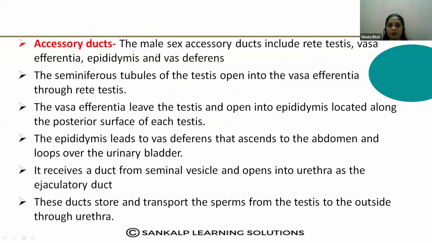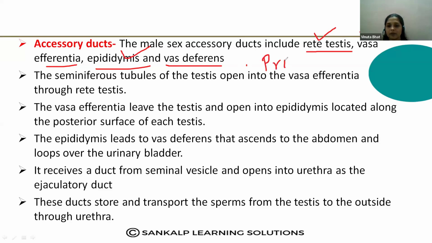Male accessory ducts include rete testis, vasa efferentia, epididymis, and vas deferens. Remember, one MCQ was asked on this topic: which of the following is not included in the male sex accessory ducts? Options given are rete testis, vasa efferentia, epididymis, and then one more option, prostate gland.